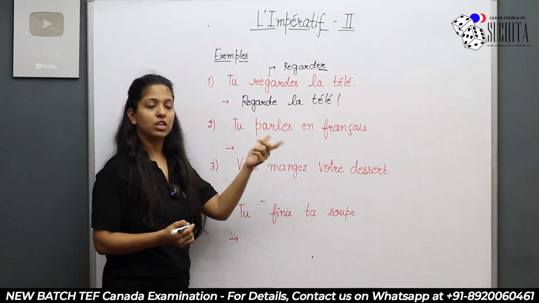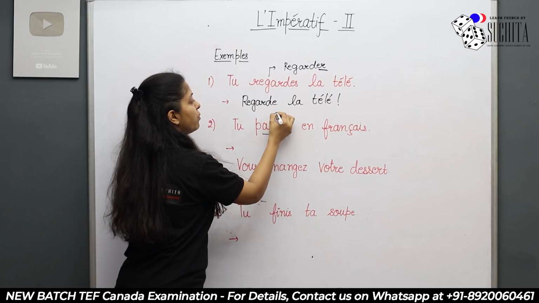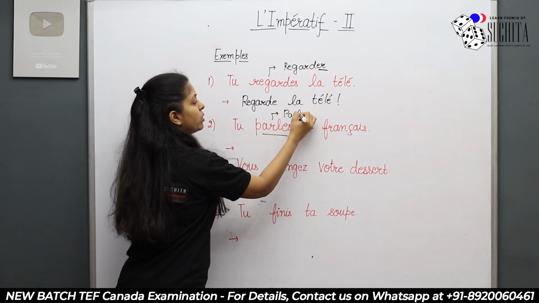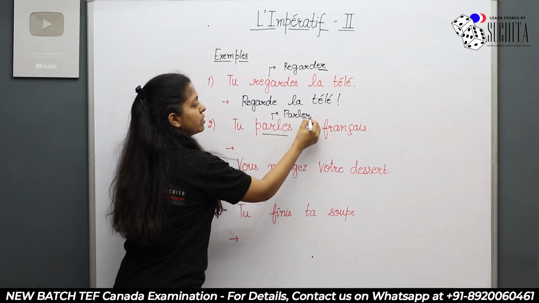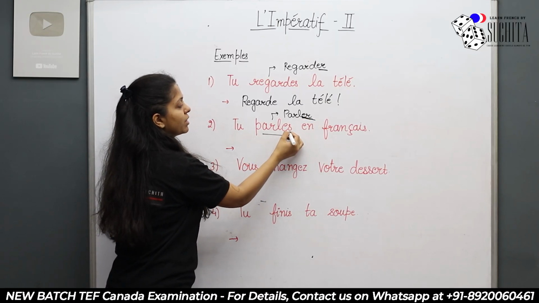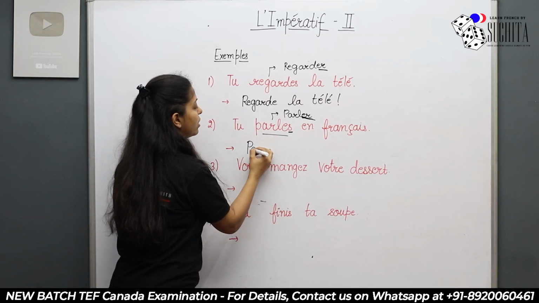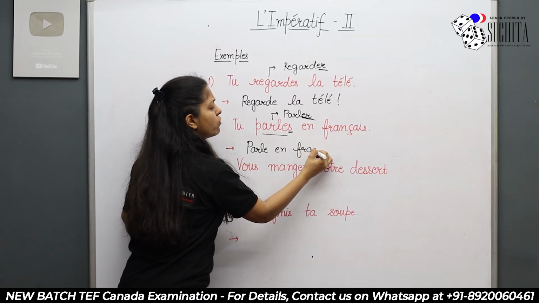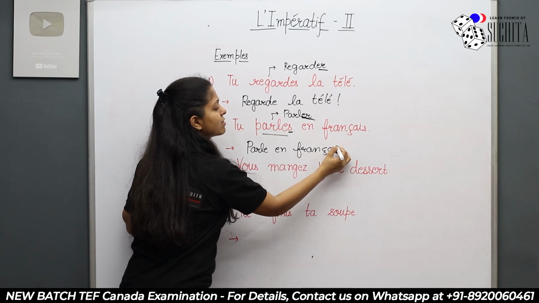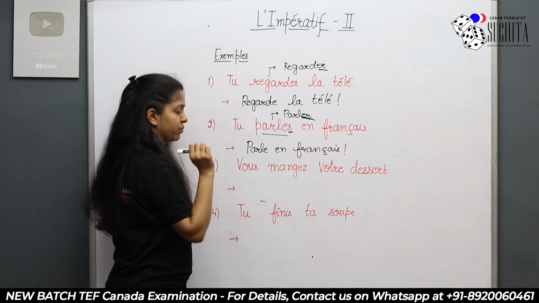The second one, tu parles en français. You speak in French. Now which verb is it? It's very important to know which verb it is. The verb is parler. Again, you see it is an ER verb. So with tu, you're going to omit this S. So if you want to say to somebody, speak in French, we'll say parle en français. But you're going to omit this S over here.